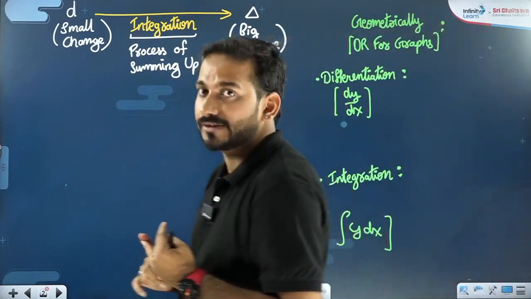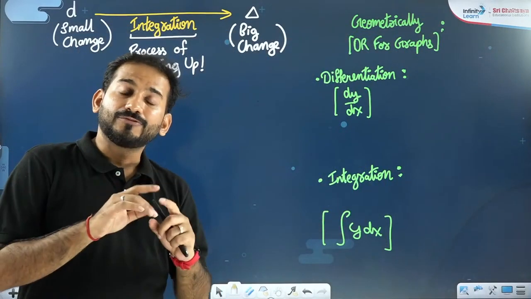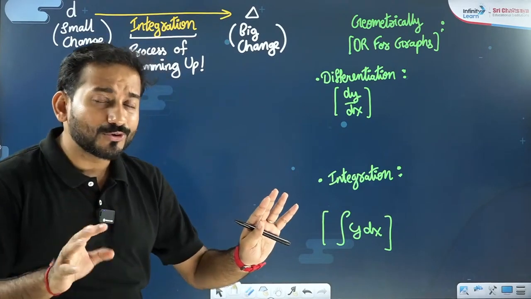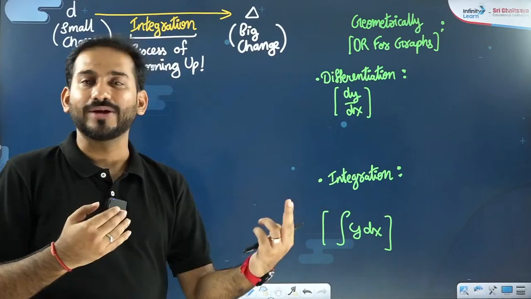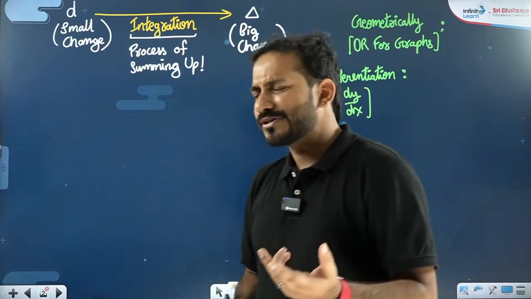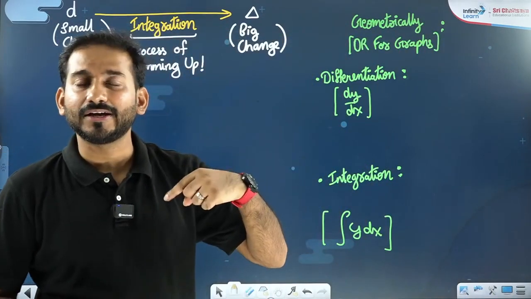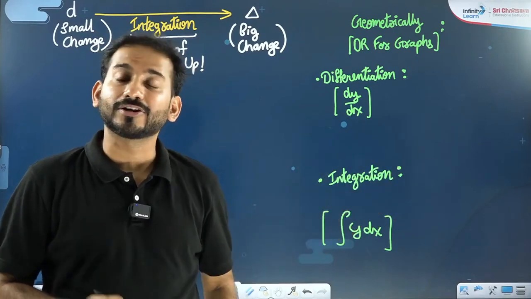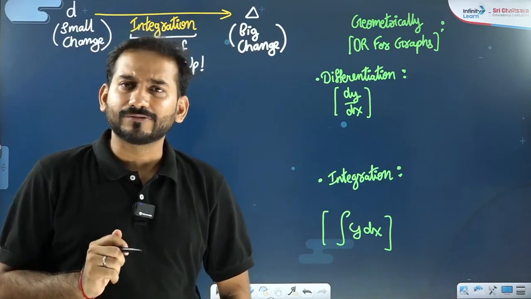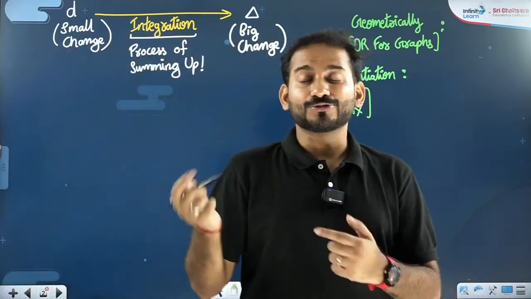If you are specific about from where to where, that is called definite. And if you are not specific, you know the process, you know how to add up the things, but you don't know where to start and where to end, that type of integration is called indefinite integration. Naturally, they have their own uses. You can't say definite integration is better in comparison to indefinite. No, we don't think like that; we should be knowing everything.